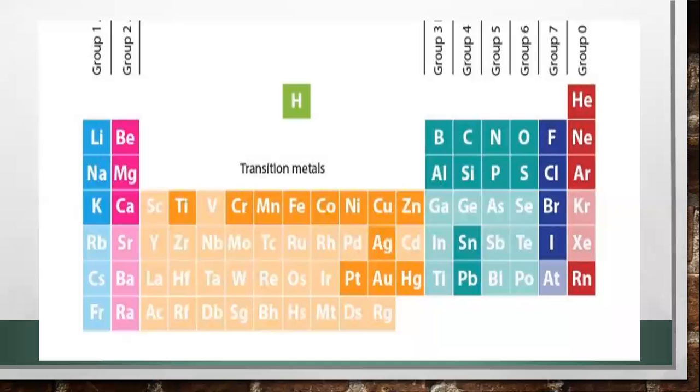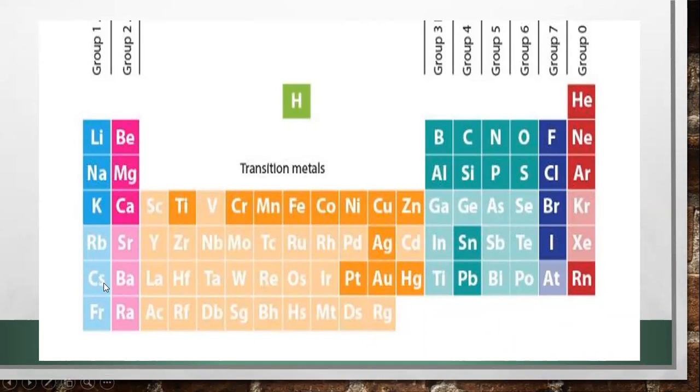But when we look at the different groups of elements, for example, lithium, whose atomic number is 3, is in group 1. So 2 electrons will be placed in the first shell, and 1 electron is left that will be placed in the second shell. Same is the case with all of these.